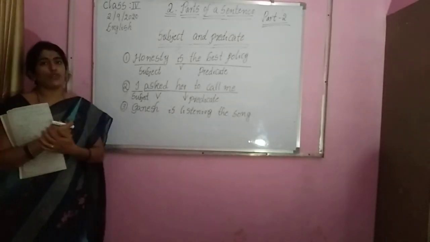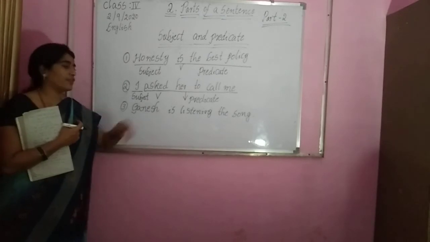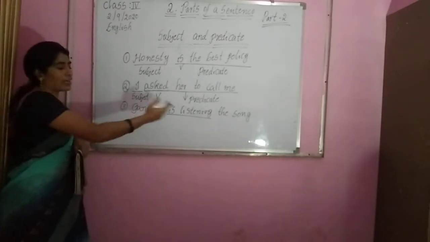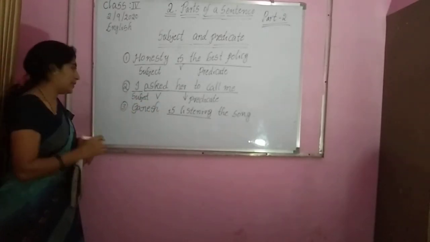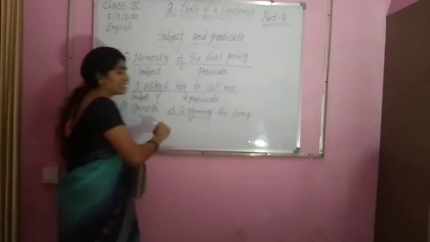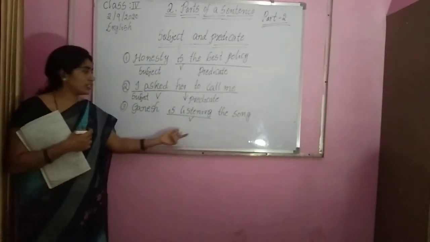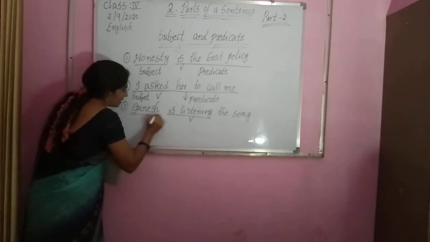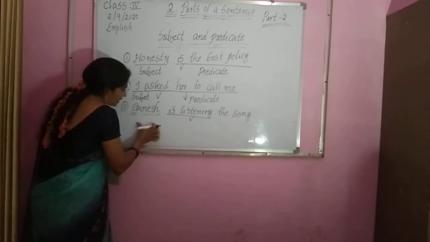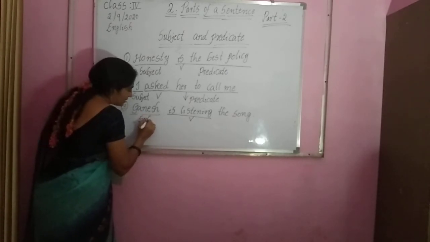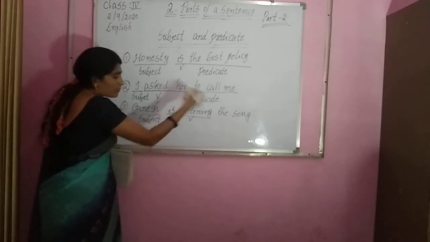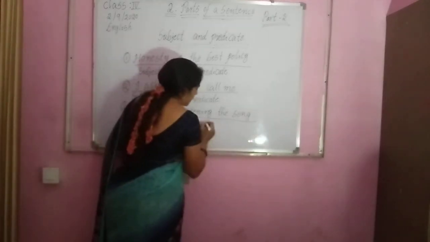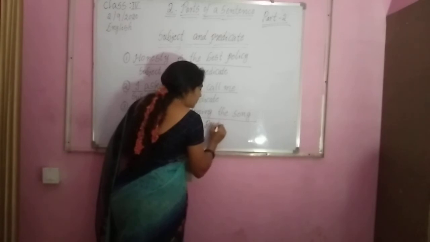Now you have to find out what is the verb. What is the first rule? Identify the verb from the sentence. Is listening is the verb. పాటలు వింటున్నాడు అనేది verb. Next, who is listening the songs children? You have to ask the question. Who is listening? Ganesh. So subject is Ganesh. The given answer ఏ కదా మనం subject అంటాం. Ganesh is the subject and remaining part of the sentence, even 1 word or 10 words, it says predicate.